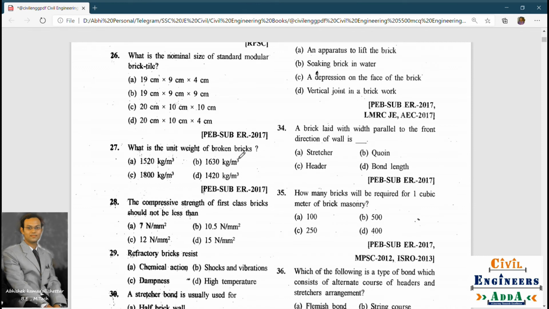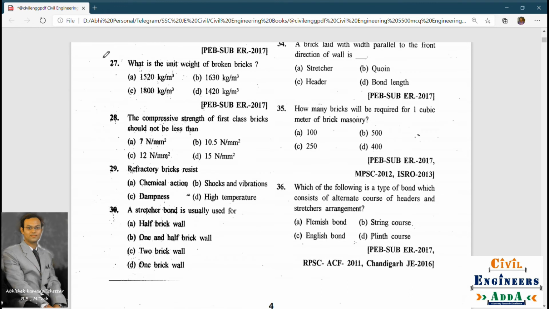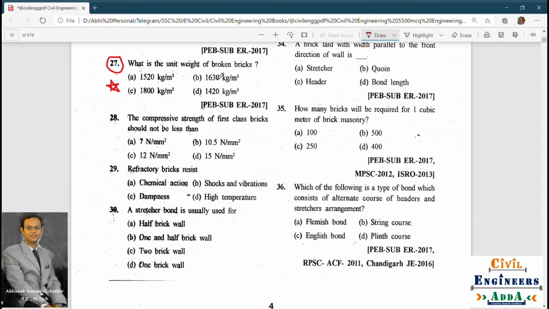What is the nominal size of standard modular brick tile? Okay, standard modular, very important. This question has appeared many times in many competitive exams. So just see the nominal size of a standard modular brick. The answer is 20 into 10 into 10. Okay, what is the unit weight of broken bricks? Unit weight of broken bricks is a static question. So the unit weight of broken bricks is 1420 kg per meter cube.